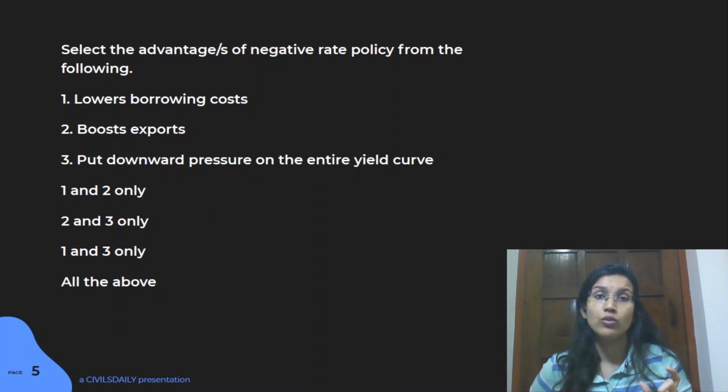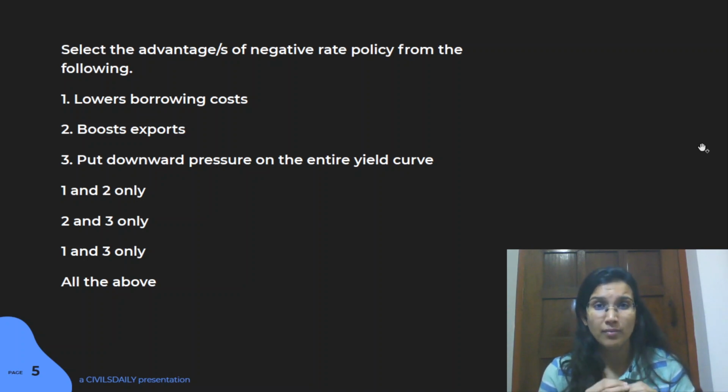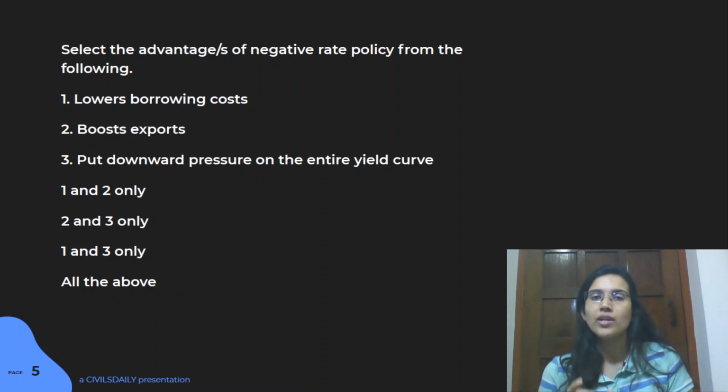So be very careful. You have to be very careful when you're attempting the questions. Make sure you make note of keywords like advantages, disadvantages, or correct, not correct. These are very important, because despite knowing the answer, sometimes people make silly mistakes and mark something that has not been asked in the question.